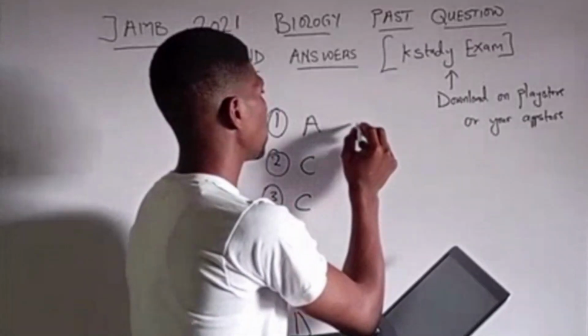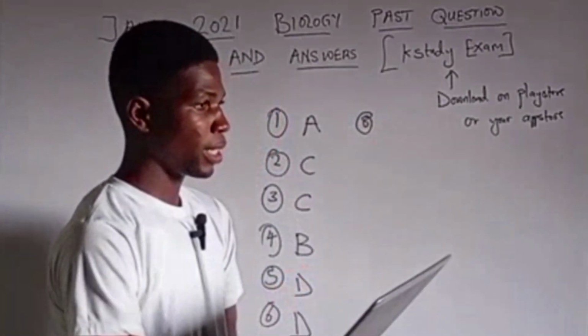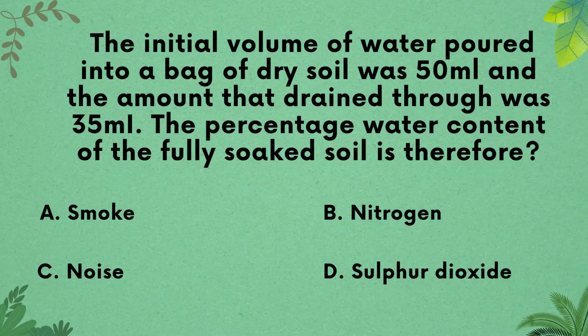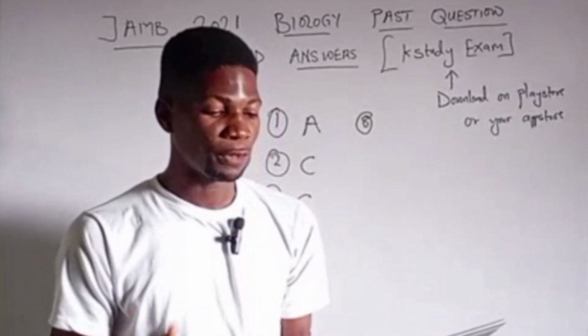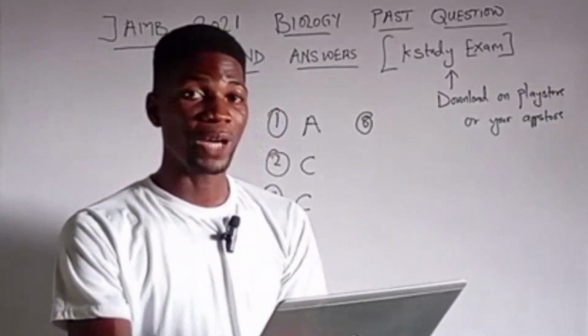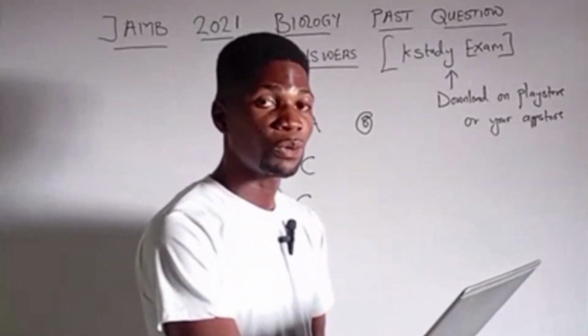Let's see question 8 this time. Question 8 says, the initial volume of water poured into a bag of dry soil was 50 ml and the amount that drained through was 35 ml. The percentage water content of the fully soaked soil is therefore, now this is basically a calculatory question. They said the initial volume is 50 ml while the amount that was drained is 35 ml. What is the percentage water content of the fully soaked soil?